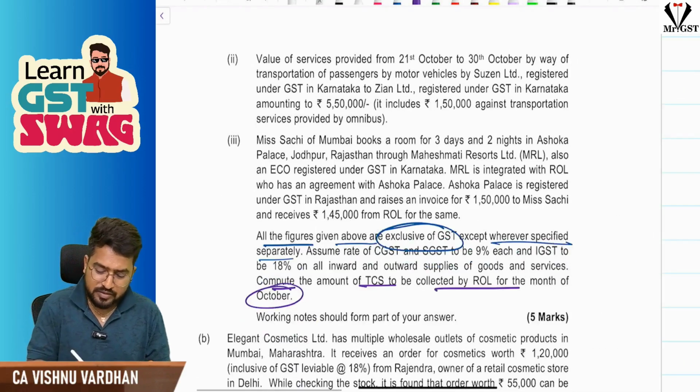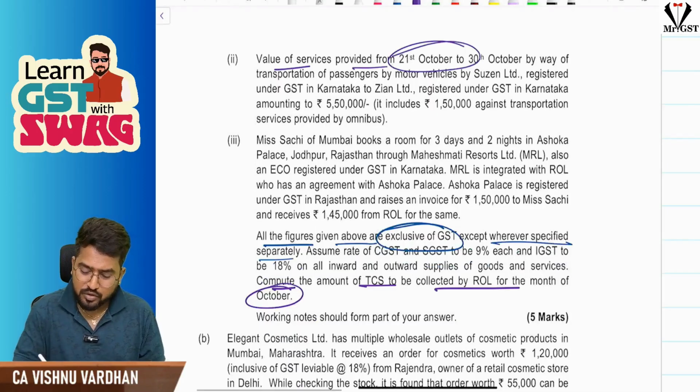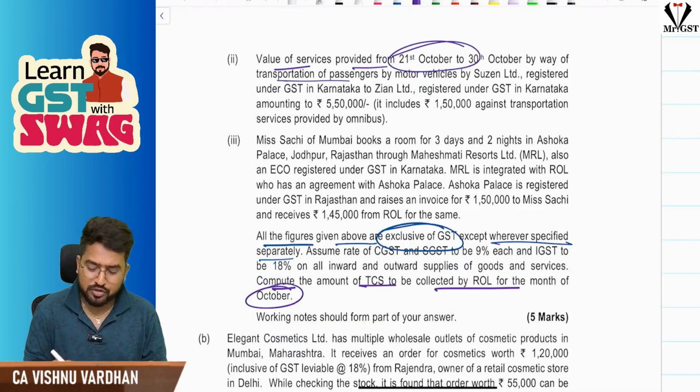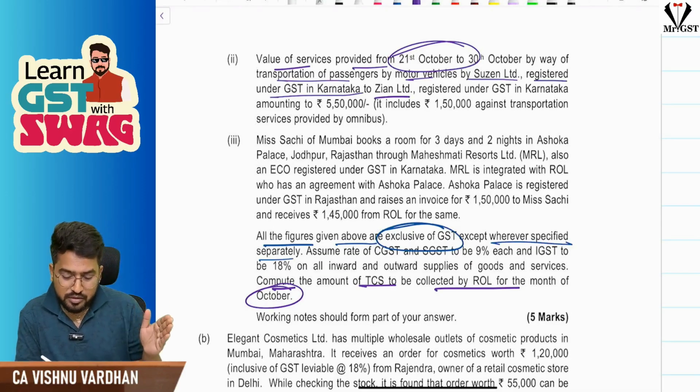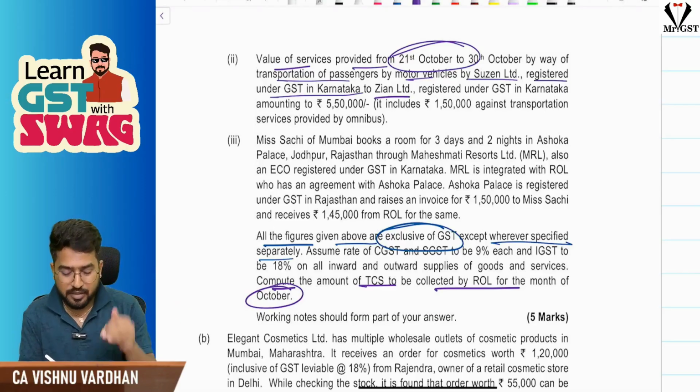Next, value of services provided from 21st October to 30th October by way of transportation of passengers by motor vehicles by Suzanne Limited, registered under GST in Karnataka, to GN Limited. That means Suzanne Limited is providing services to GN Limited using this e-commerce operator.